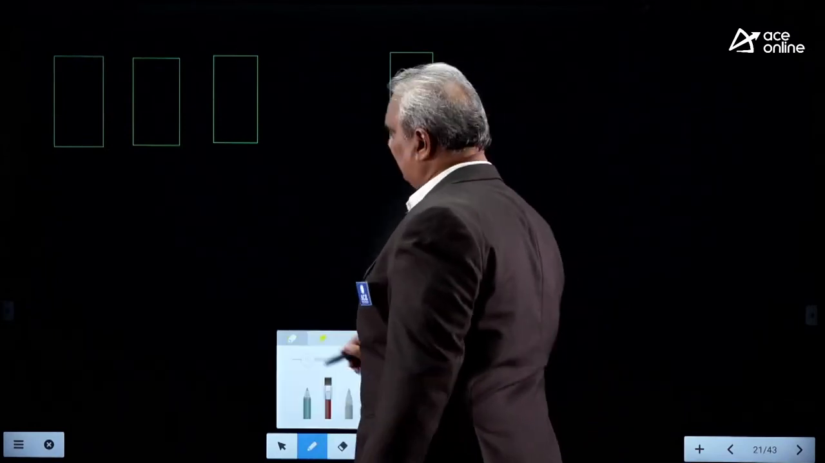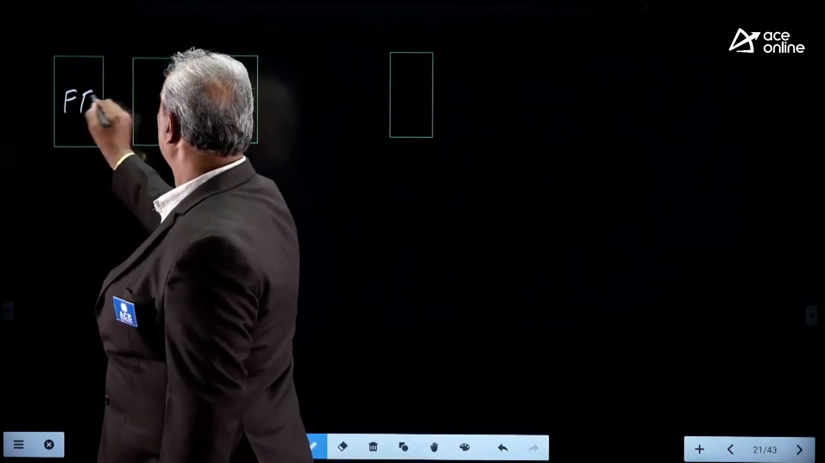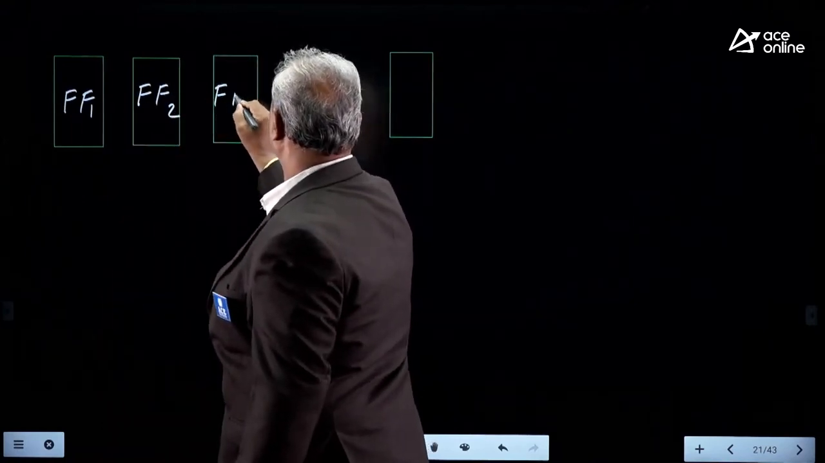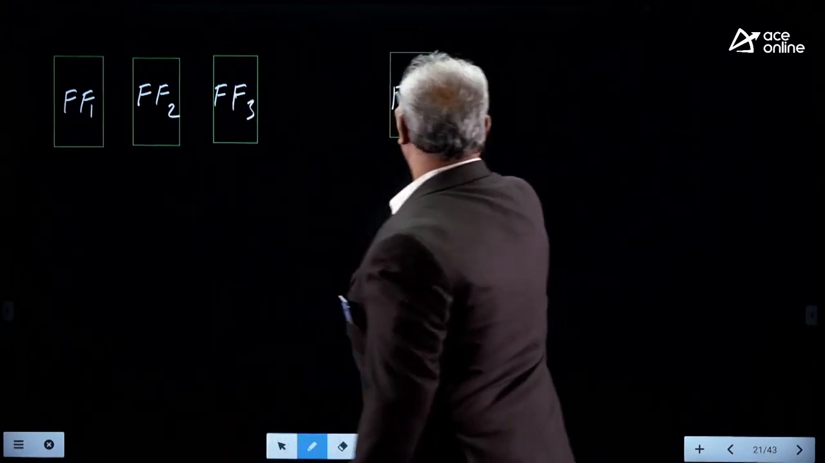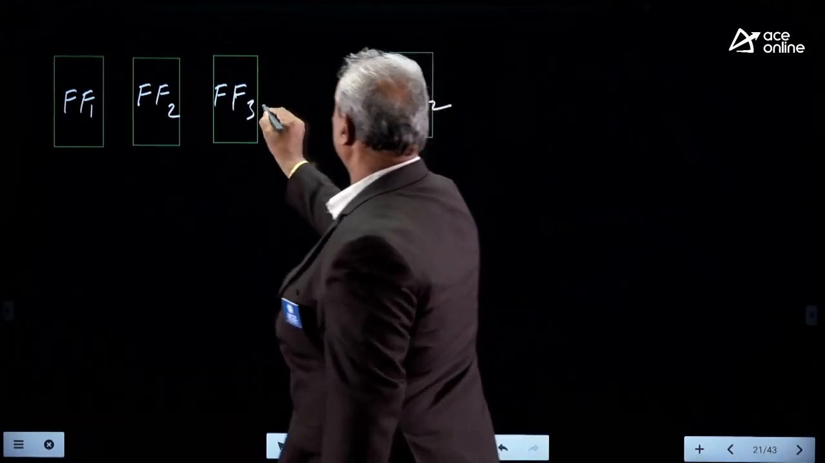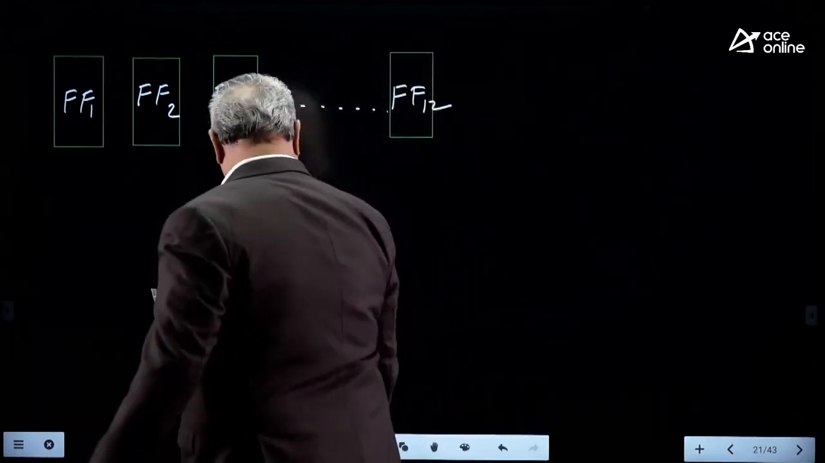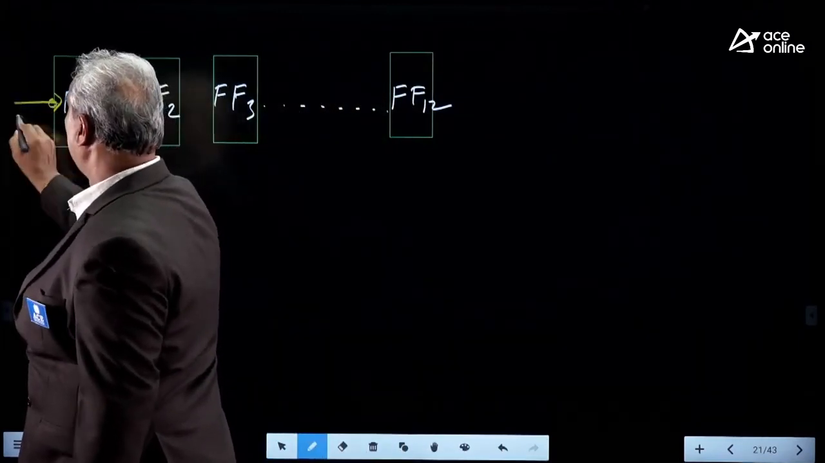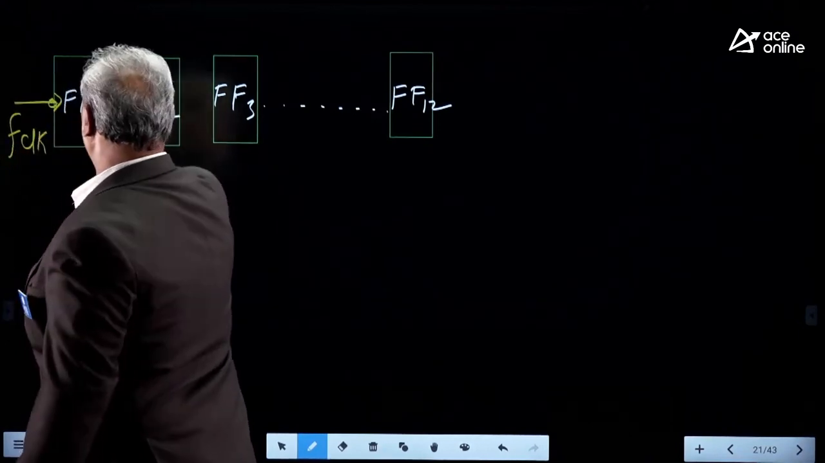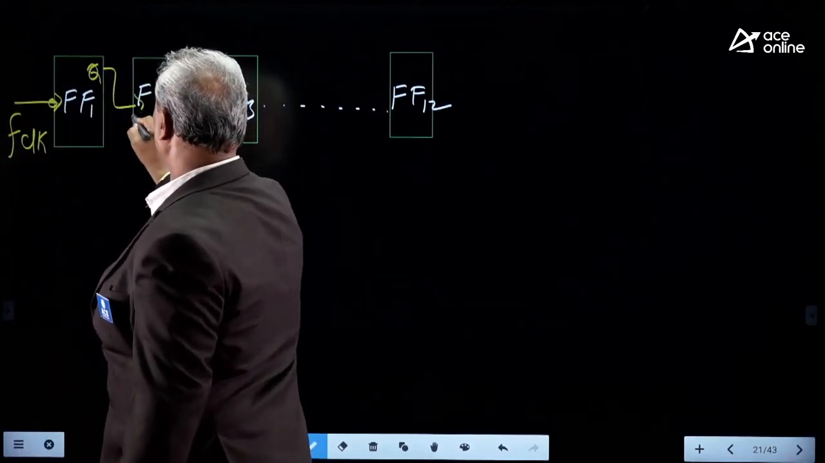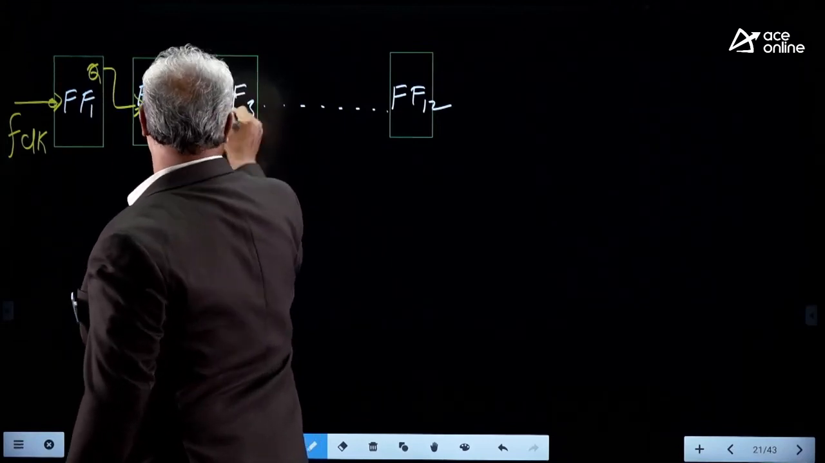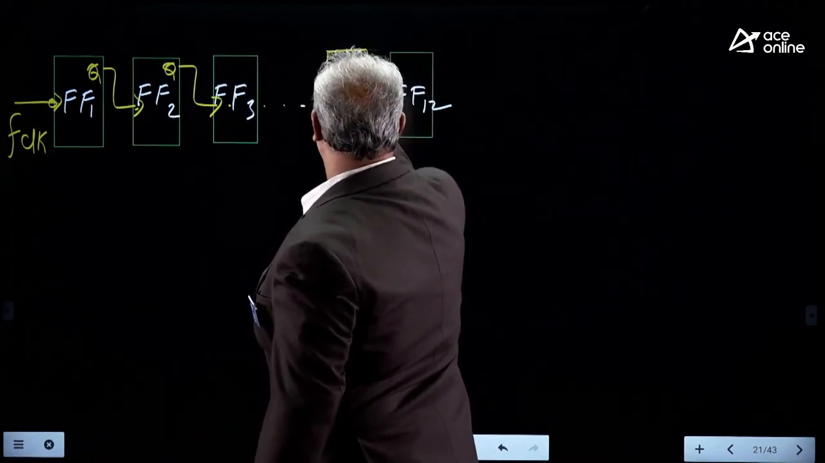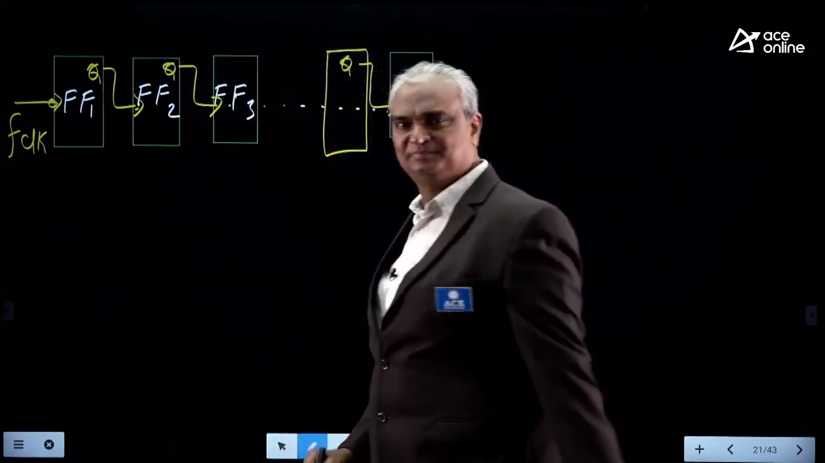The names of the flip-flops are not given and need not be discussed: flip-flop 1, flip-flop 2, flip-flop 3, and so on up to flip-flop 12. In this, what happens? The main clock is applied to the first flip-flop. It is nothing but the clock frequency. Now this output is connected as the clock input for the next one, and the same continues. The last-but-one flip-flop output is connected as the clock input for the last.